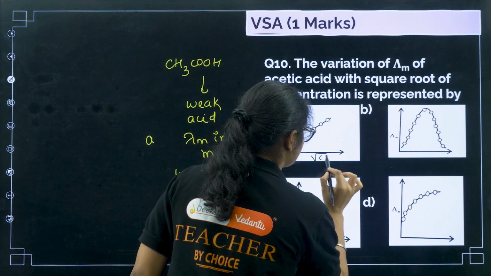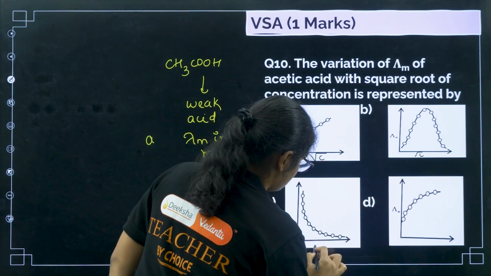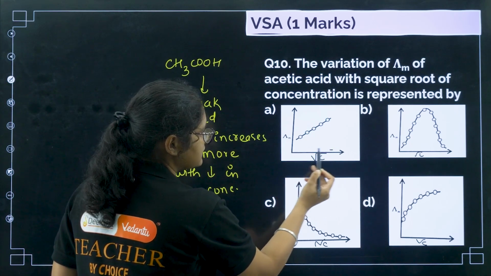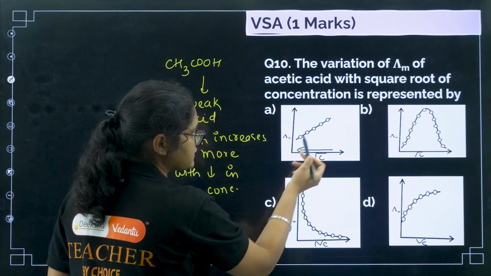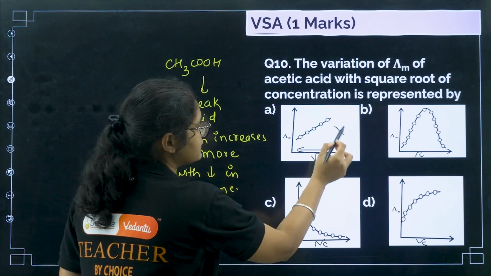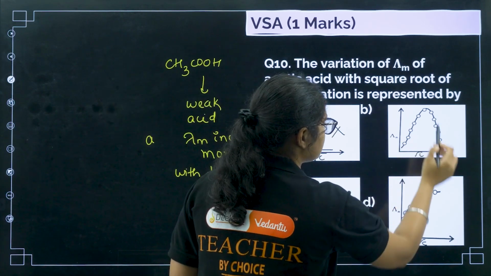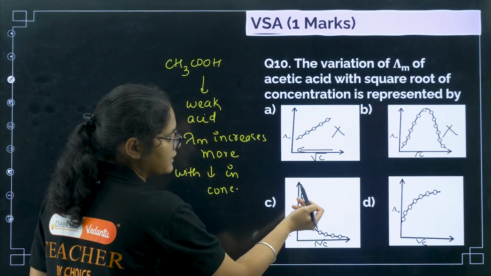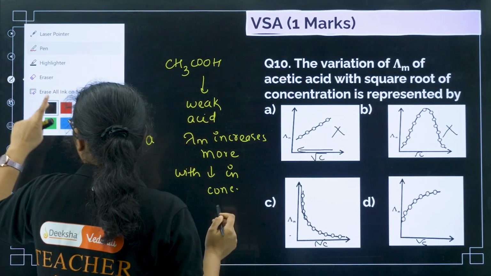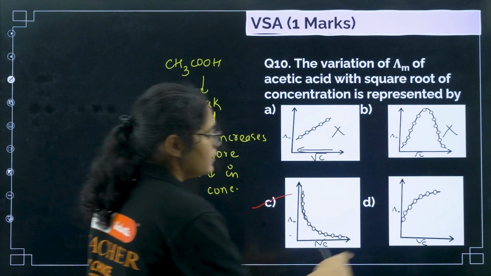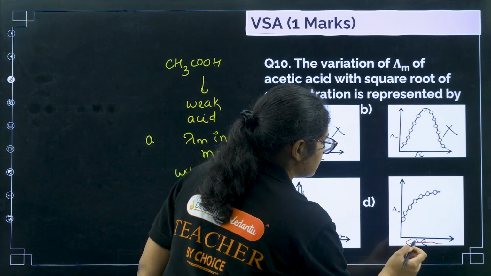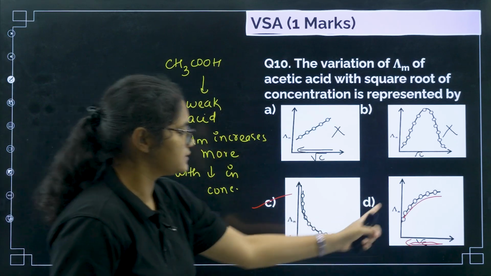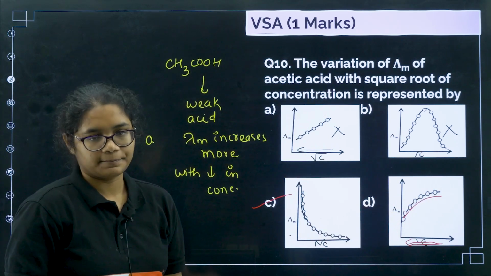Root over of C on the axis. So on this side the concentration is decreasing, right? If you see the concentration is decreasing, molar conductivity is also decreasing. So this is not correct. Here if you see first increase then decrease, this is incorrect. But here if you see concentration when you decrease, molar conductivity is increasing. So that is the correct answer. Option number C here. Okay. Here if you see again concentration, if it is decreasing, like this side, molar conductivity is not increasing, right? Concentration decreasing, molar conductivity is also decreasing, right?